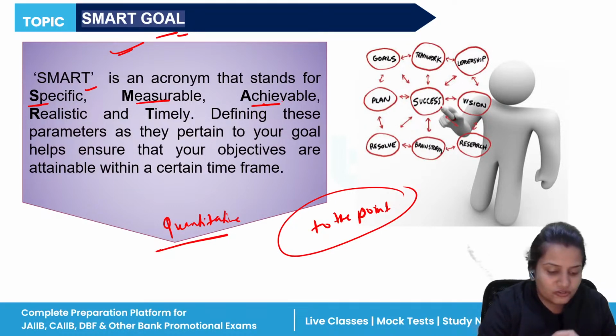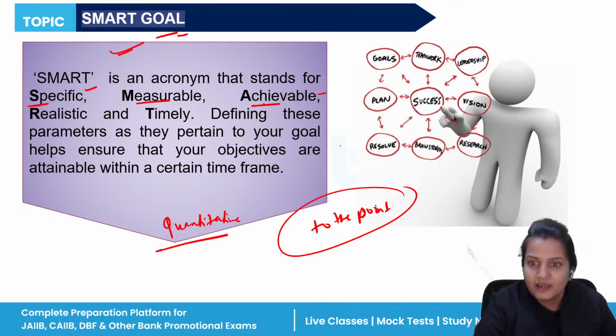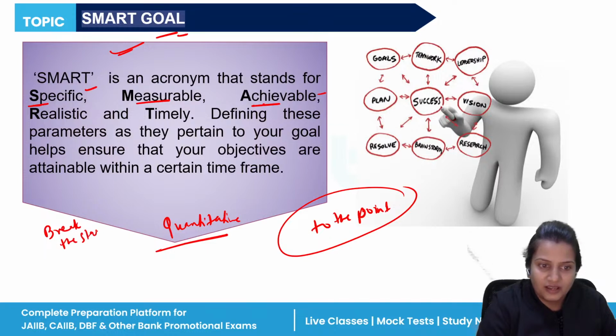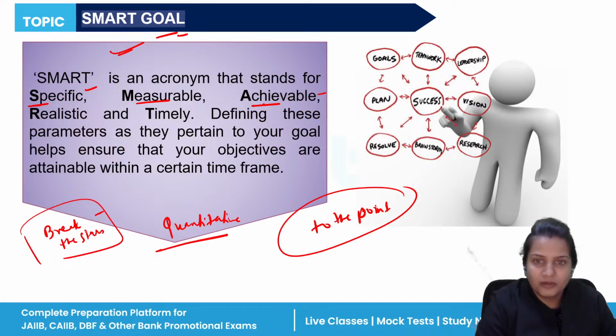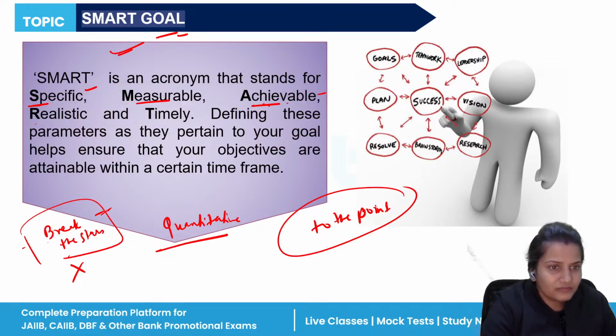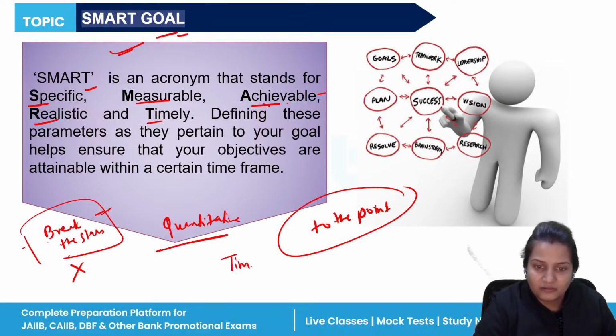Achievable, that your goal should be achievable, you can achieve the goal. If I tell you to break the stars and moons from the sky, I will break the stars and moons from the sky. So tell me, is this an achievable goal? Can you achieve this? Can you go and break the stars from the sky? No, you can't achieve this. So goals should be those which are achievable, which a person can achieve. It should be realistic, that is, it should be logical, and it should happen within a time bound.